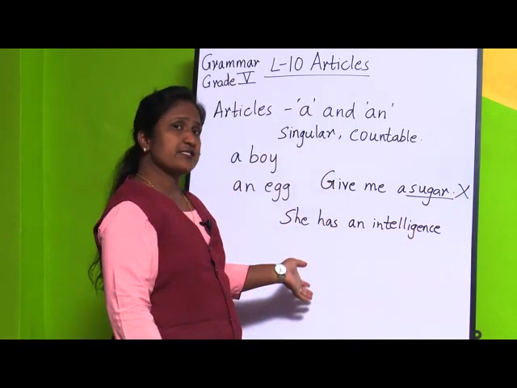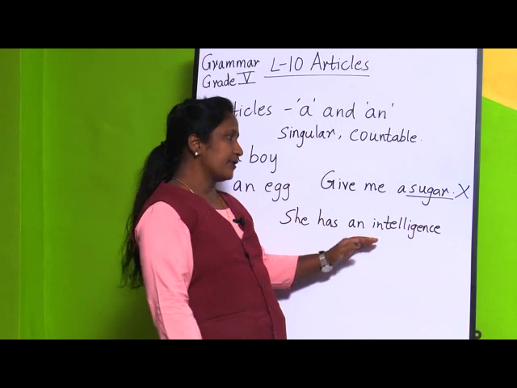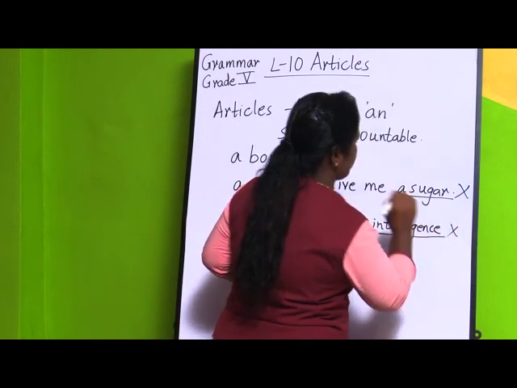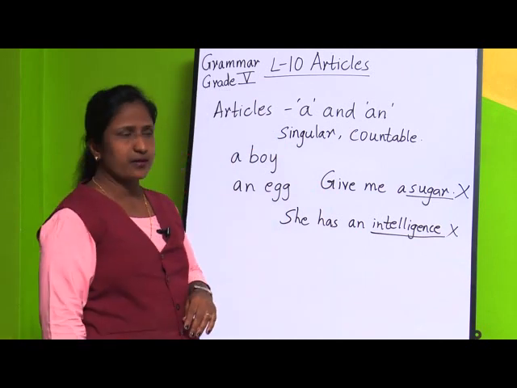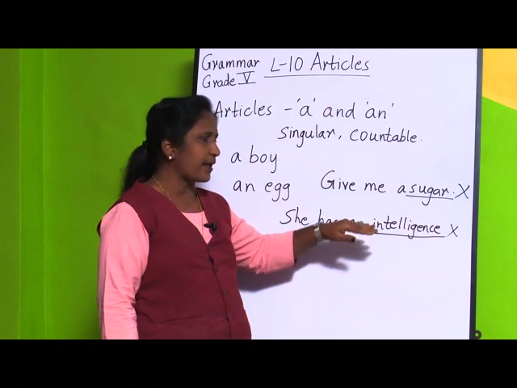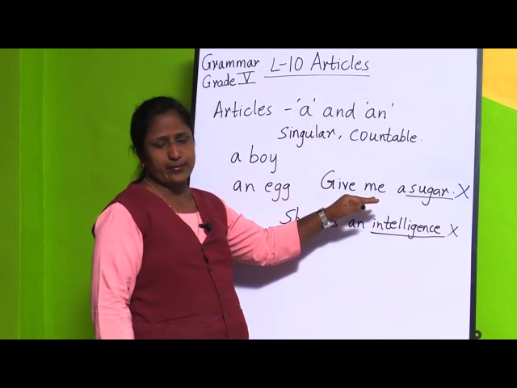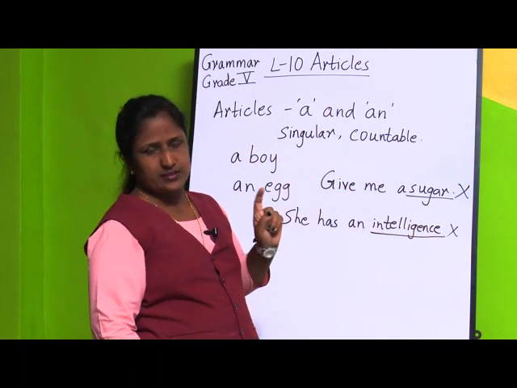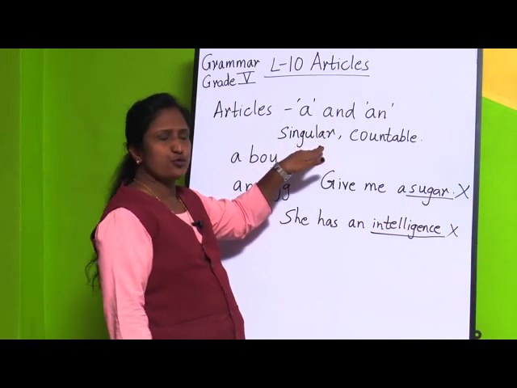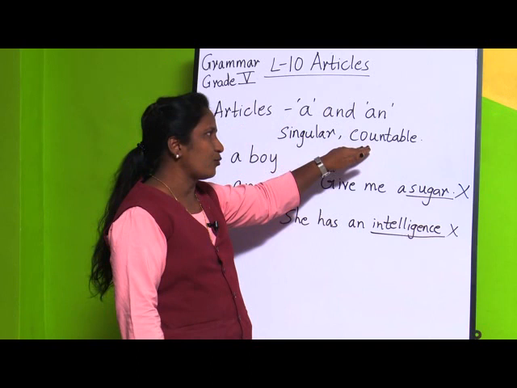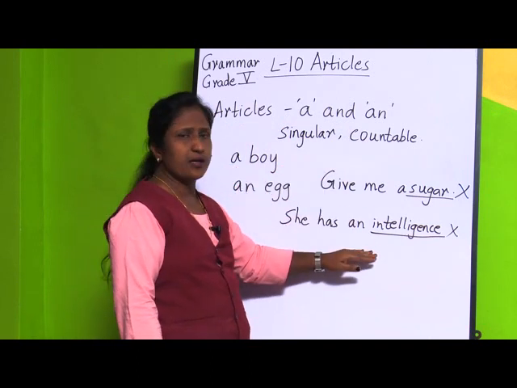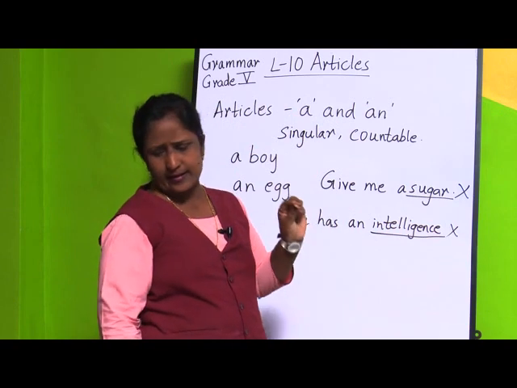We can say she is an intelligent girl, but intelligence here we can't count. This is an uncountable noun. So we are not supposed to use articles a or an for uncountable nouns. This is the first thing. Articles a and an we use for singular and countable nouns, but not for uncountable nouns.